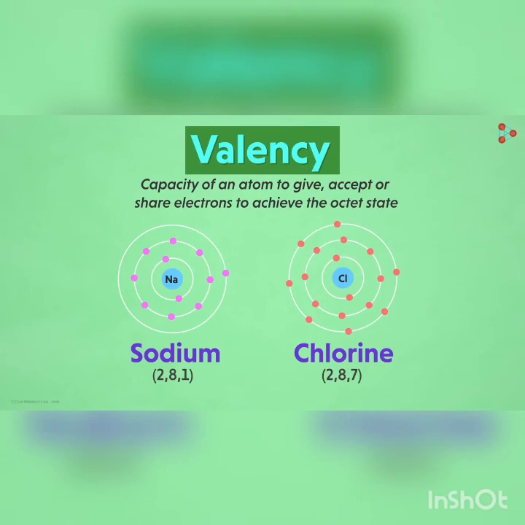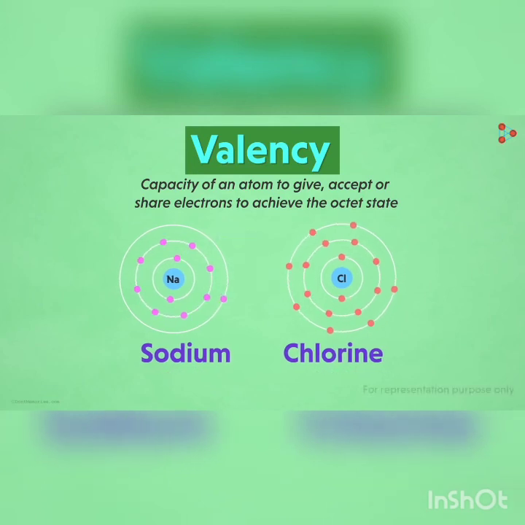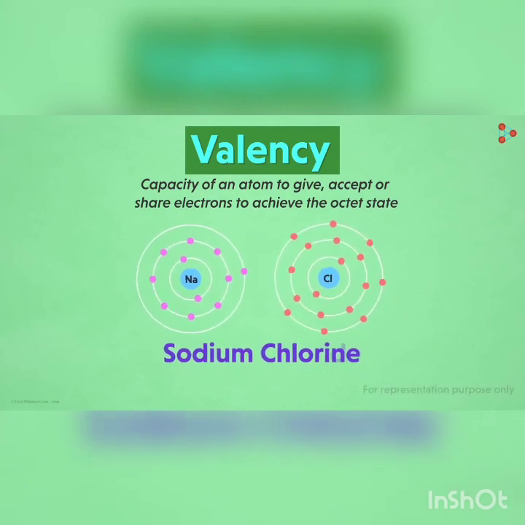What will happen when these atoms combine together? Does this indicate sodium will donate 1 electron and chlorine will accept 1 electron from sodium to complete their octet? Yes, that's absolutely correct. That will happen in the case of the sodium chloride molecule. In the formation of the sodium chloride molecule, chlorine needed one electron which it got from sodium, and sodium gave one electron as it was the easiest way to achieve its stability. Therefore, the valency of both sodium and chlorine is 1.